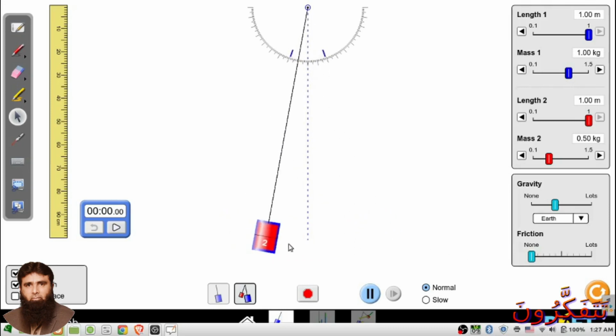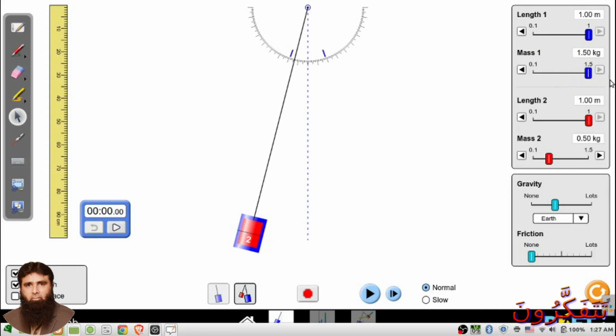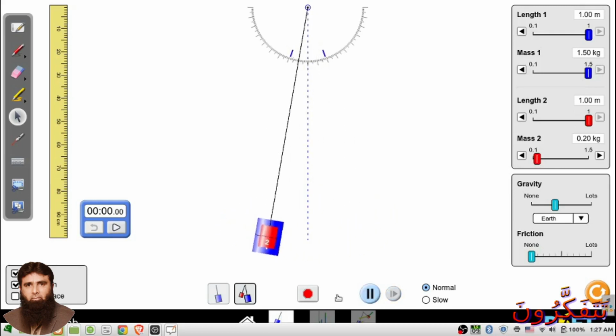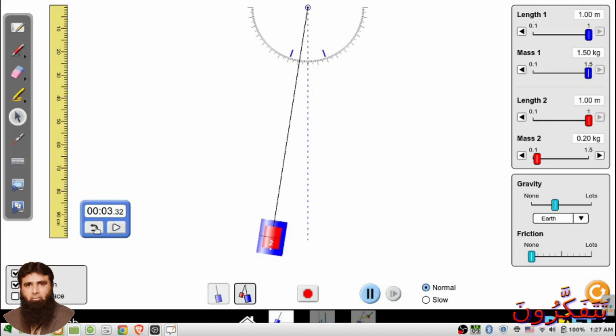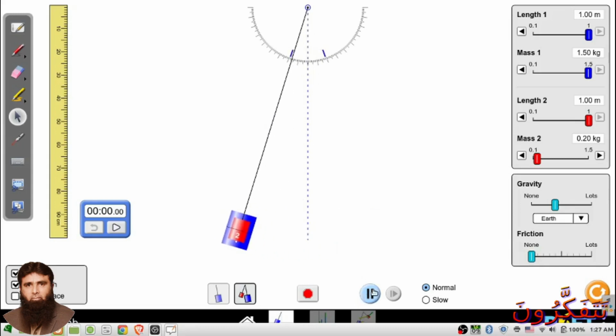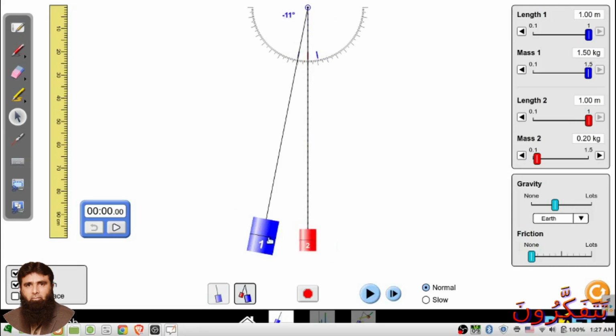If we increase mass A and decrease mass B as well, then we see what happens here. They have the same time period here. There is no change in their time period.